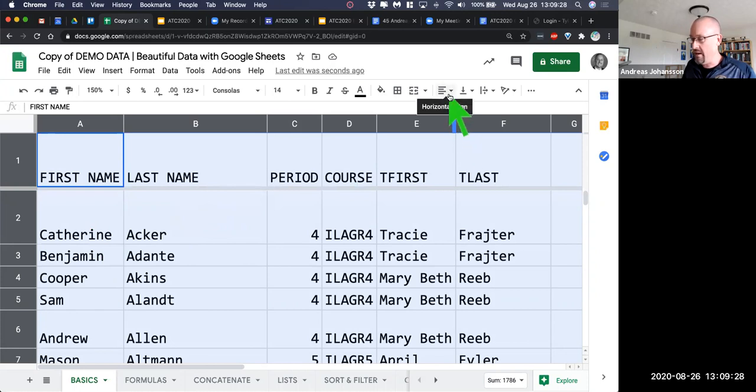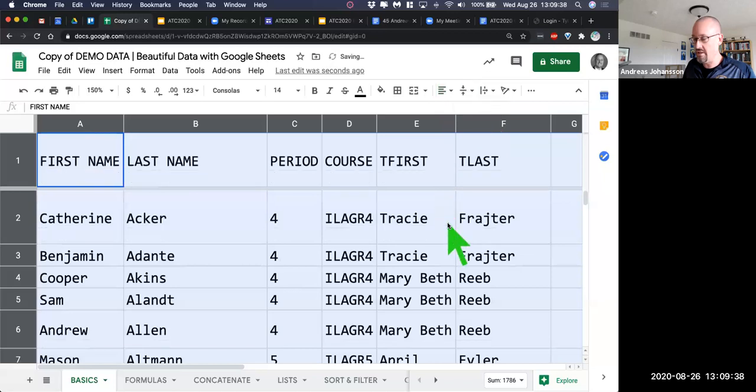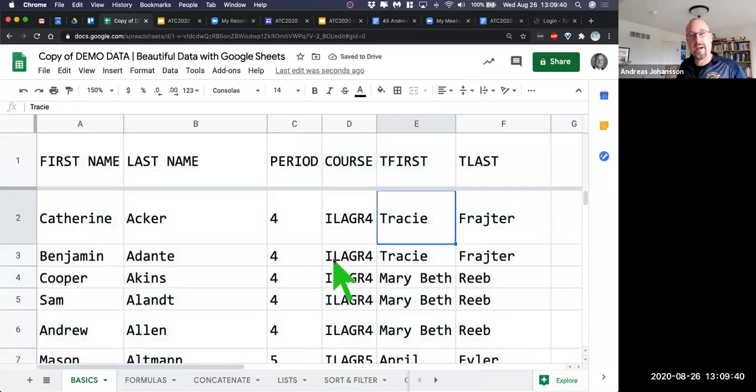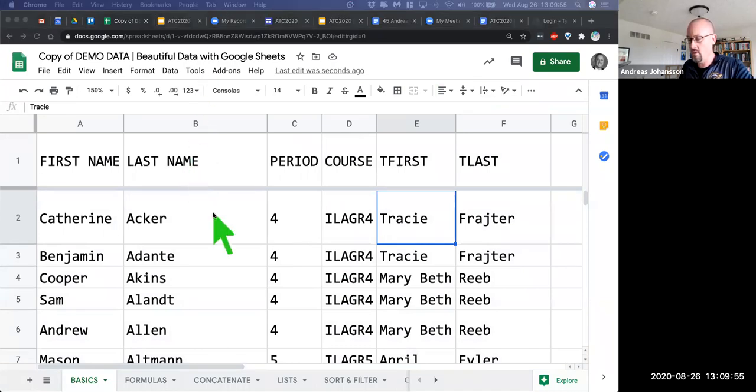And then I come over here to my horizontal alignment button, and I say I want it to be left adjusted, and I want it to be middle adjusted, so like sort of center adjusted. That way it just works better for me. So that's what I like. You can do whatever you want, but I think working with spreadsheets, you want to try to set some standards for yourself so that it becomes usable for you, because otherwise it just becomes difficult to work with. So think about some of those things as we go along today.